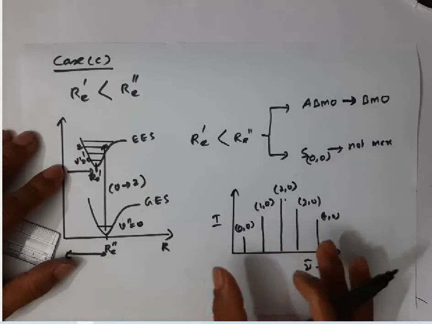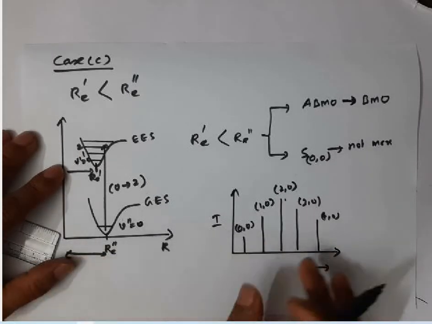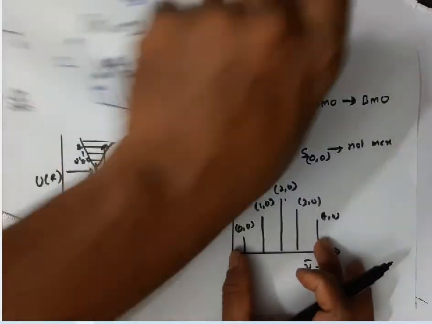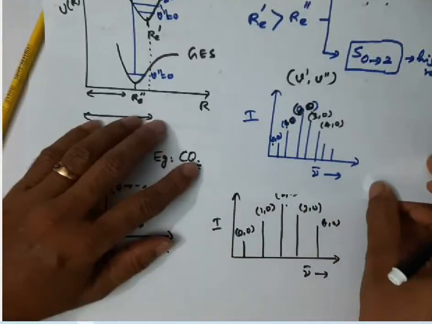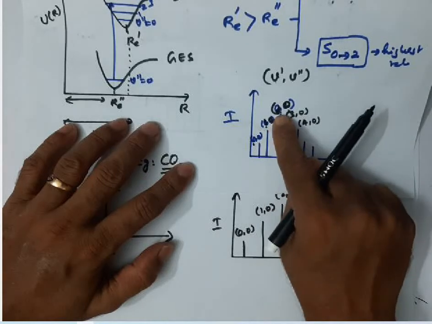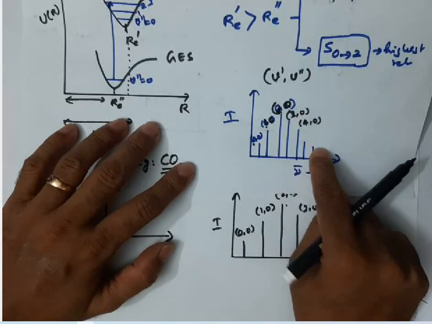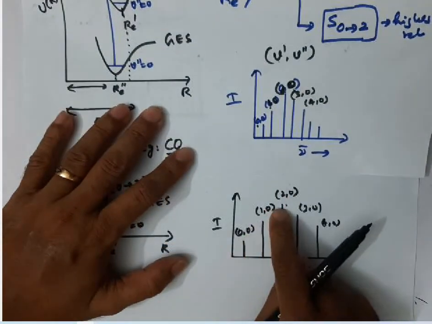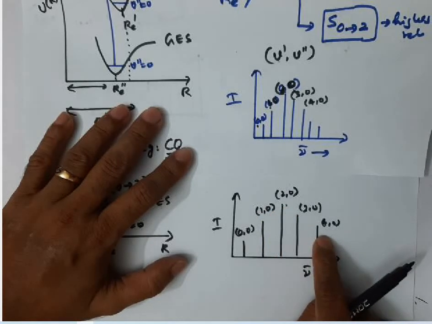Now listen, if you observe carefully from this spectrum to the previous spectrum, intensity increases, reaches a maximum, then decreases. Here also intensity increases, reaches a maximum, and then decreases.